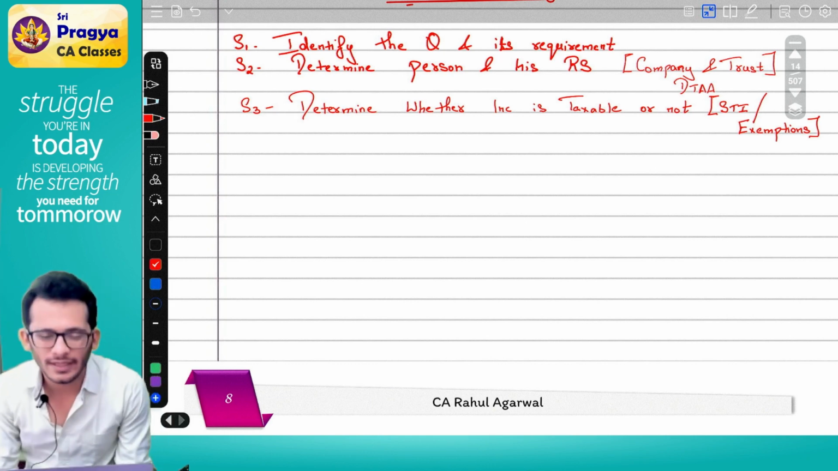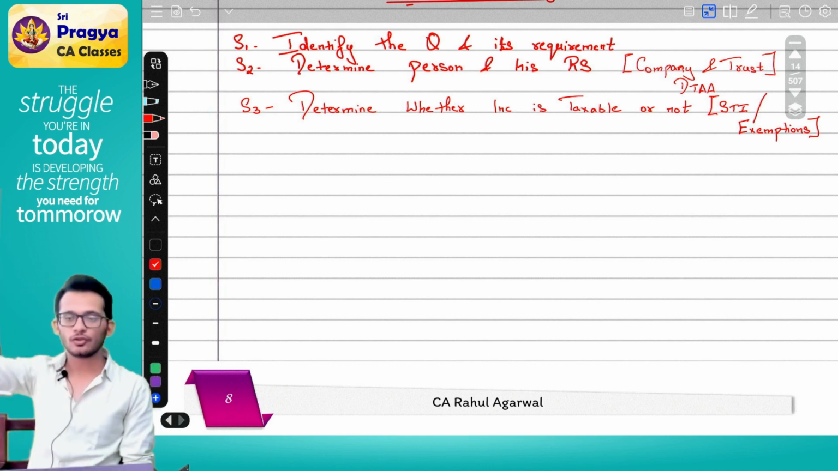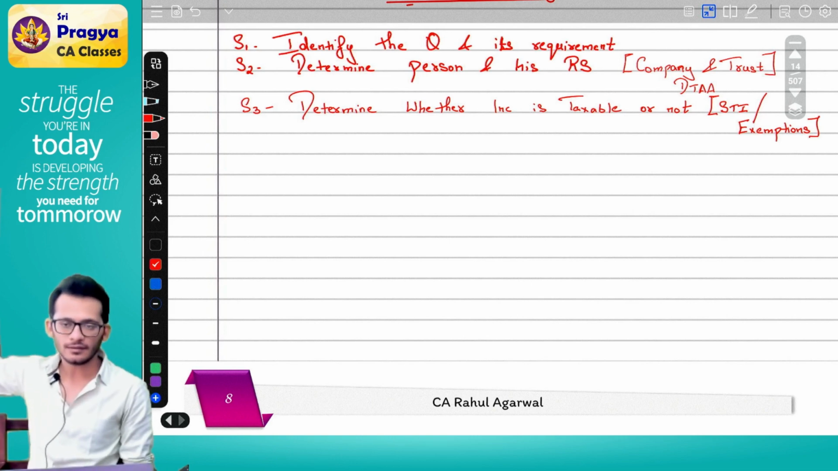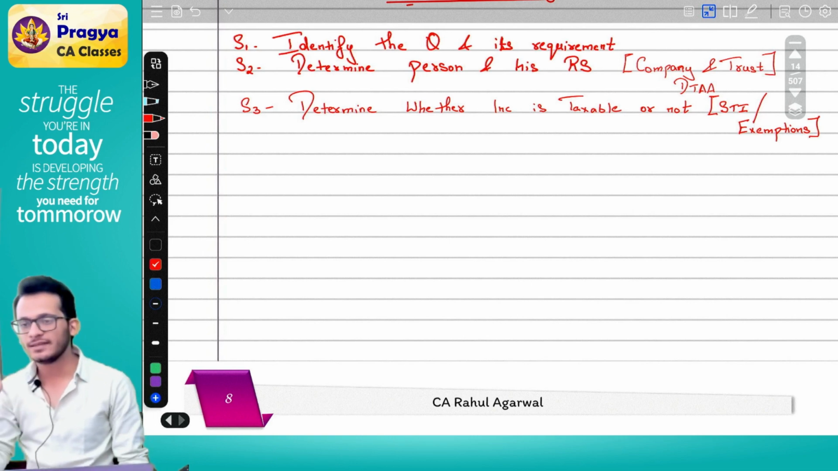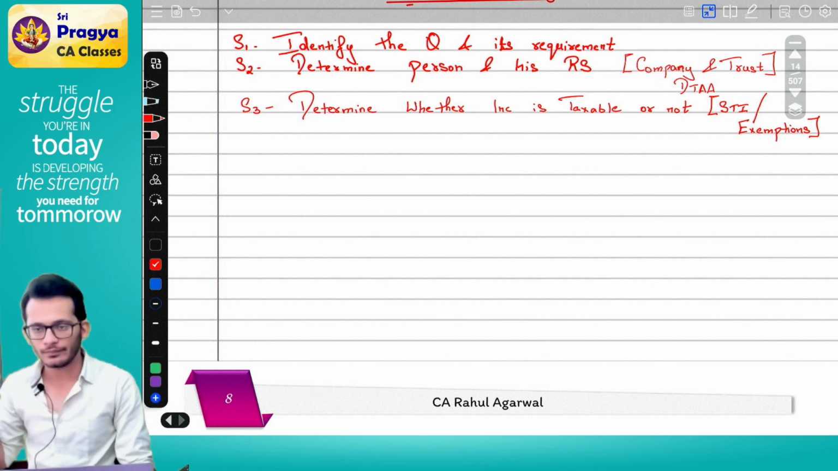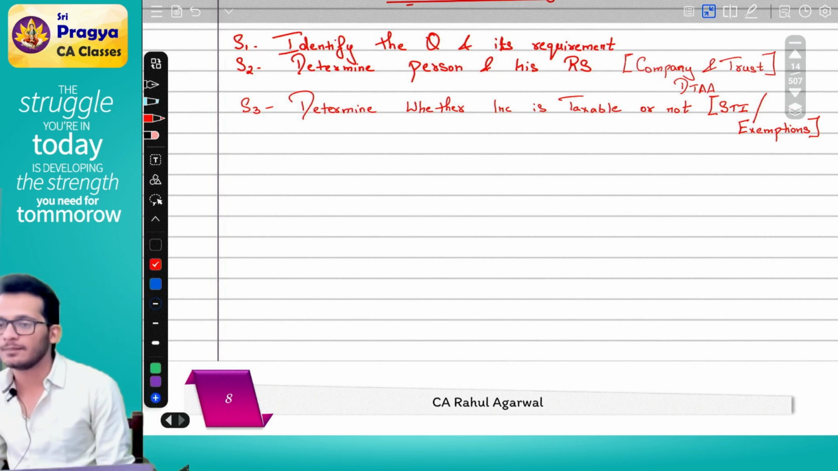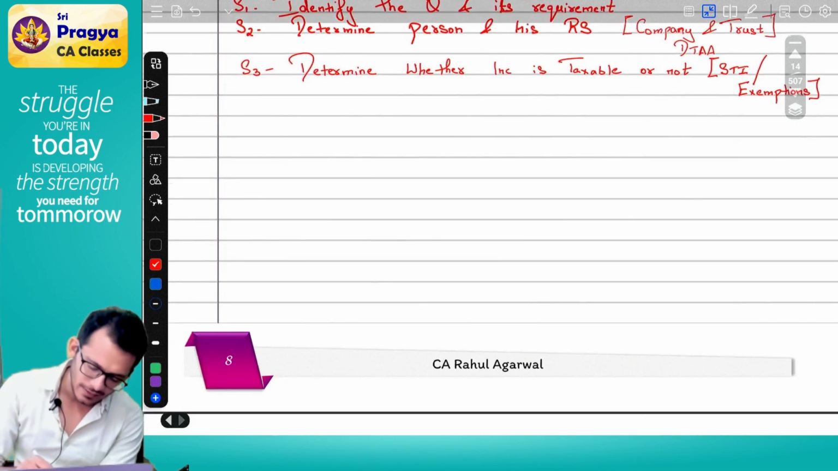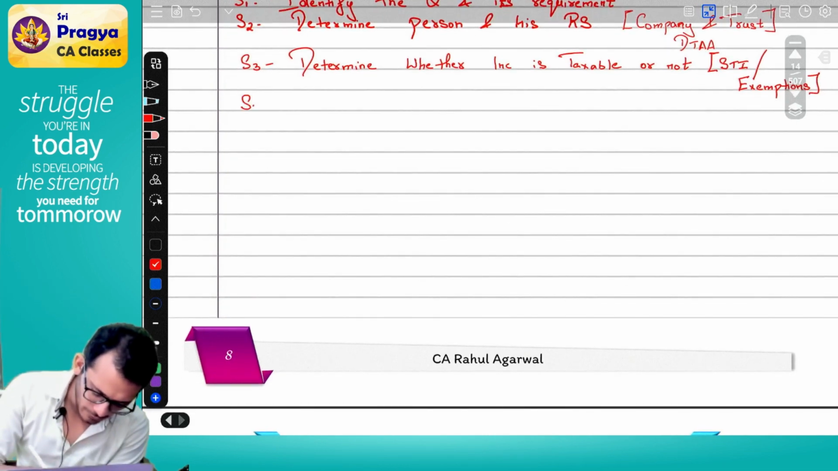In inter also you had residential status and scope of total income. That is part 1. Exemptions means an income may be taxable, but it has been made income tax exempt. So you remove it at step 3 itself. Yes, next, step 4.